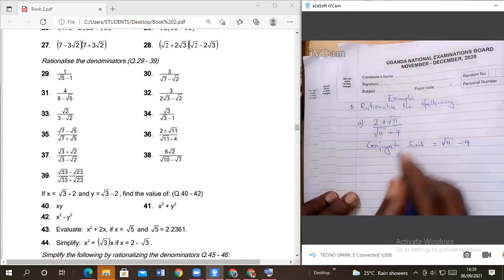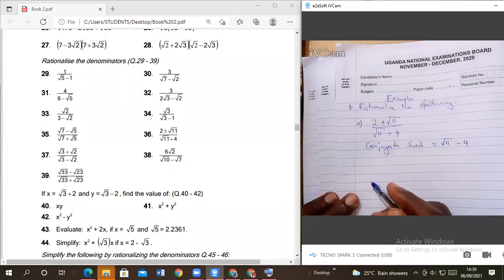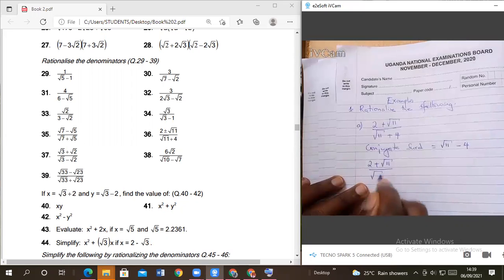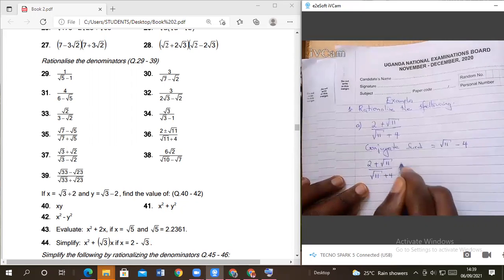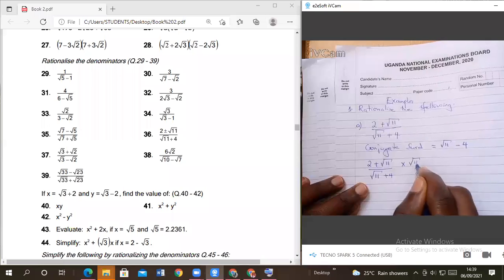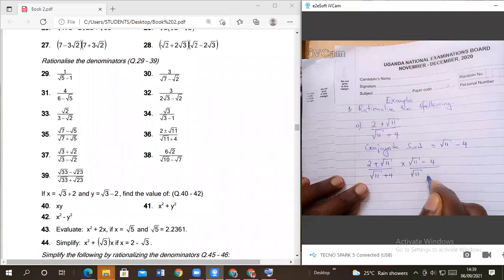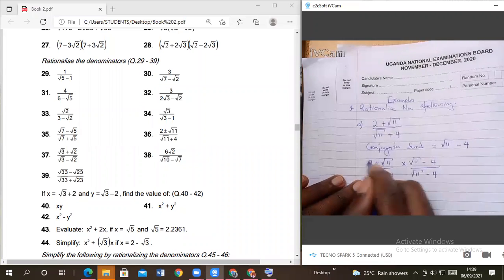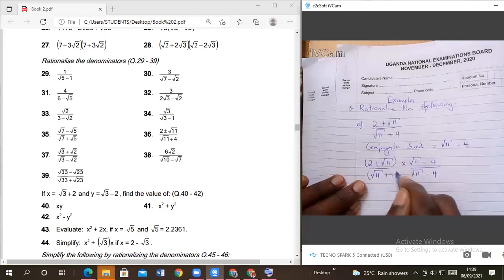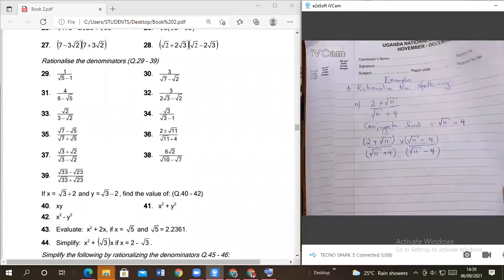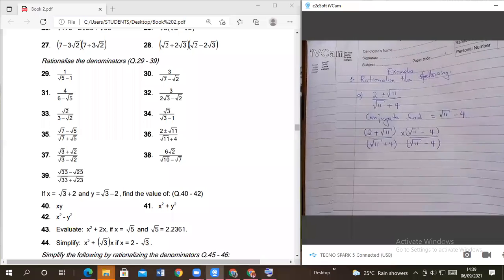After that, you multiply both numerator and denominator with the same conjugate surd, not so? So 2 plus root of 11 over root of 11 plus 4, times our conjugate, which is root of 11 minus 4 over root of 11 minus 4. This is one term, members. This is 1, this is also 1. Have you seen that?